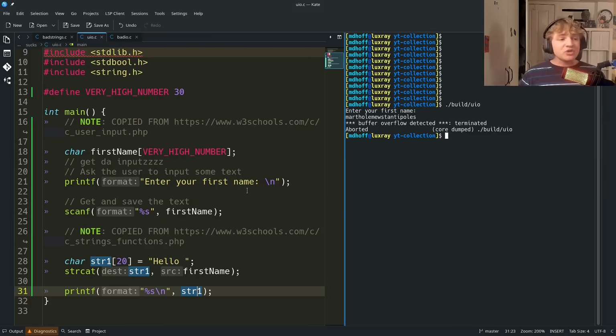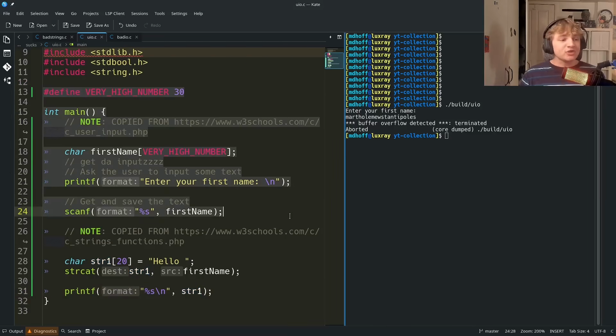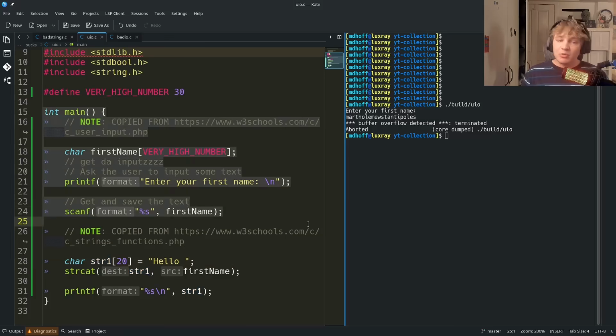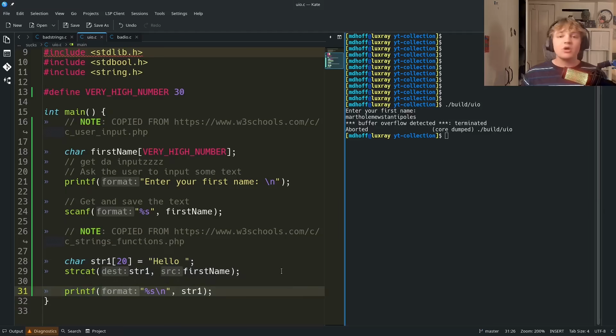Because these examples are so bad, if you just take two of them and you put them together like any new user would do, you get unsafe behavior. Because of course, 30 is higher than 20 used in the strcat example. So if I take this example and I combine it with this example, we're gonna have a problem.